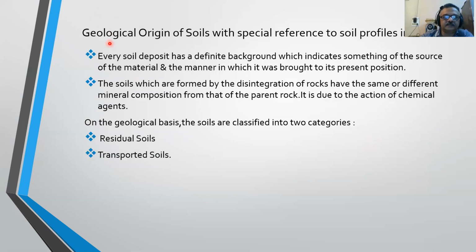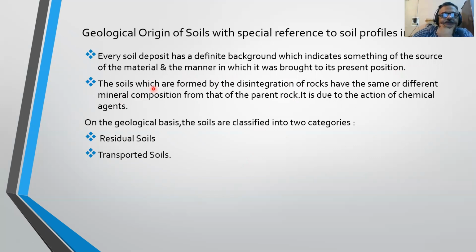So next, students, there is geological origin of soils with special reference to soil profiles in India. Students, every soil deposit has a definite background which indicates something of the source of the material and the manner in which it was brought to its present position.